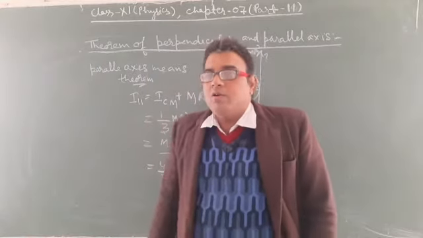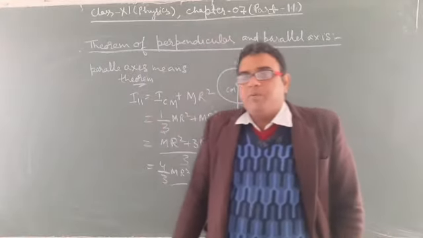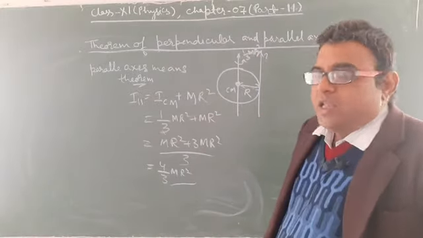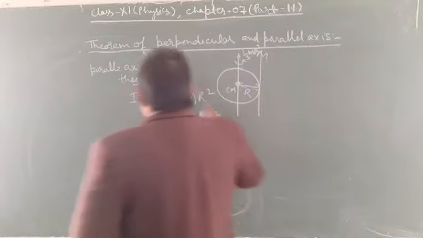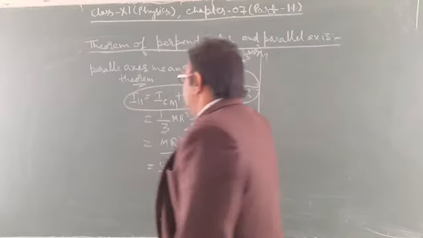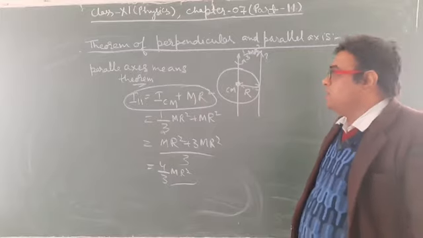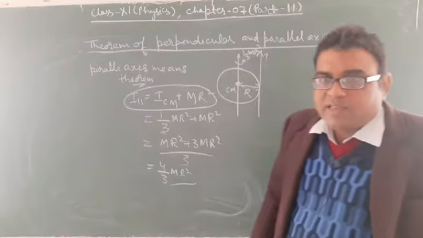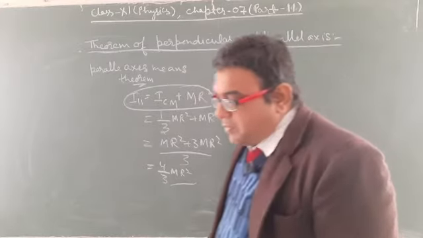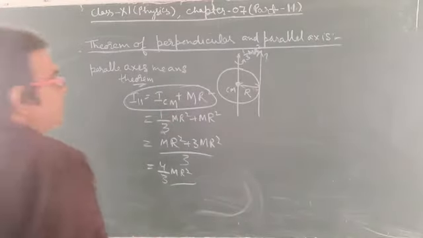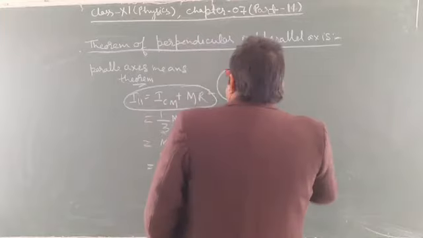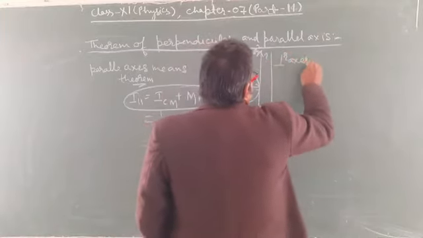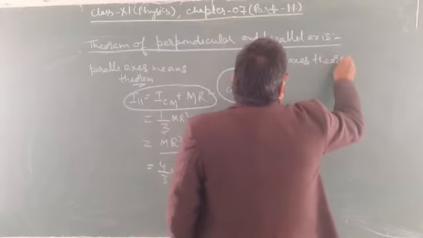According to the parallel axis theorem, if the moment of inertia of a body about the center of mass is given, then by using this formula you can easily find the moment of inertia of the body about any axis which is parallel to the given axis. And second is the perpendicular axis theorem. What does the perpendicular axis theorem say? Perpendicular axis theorem.